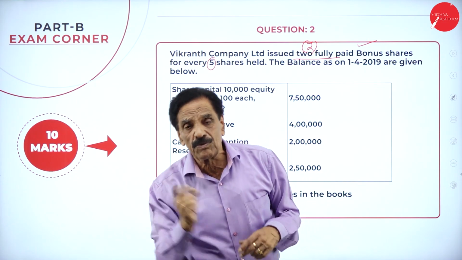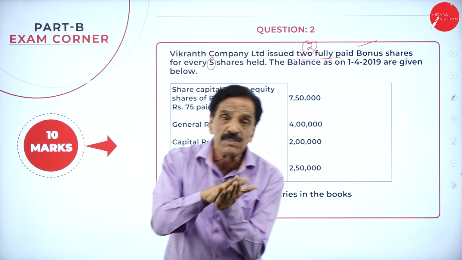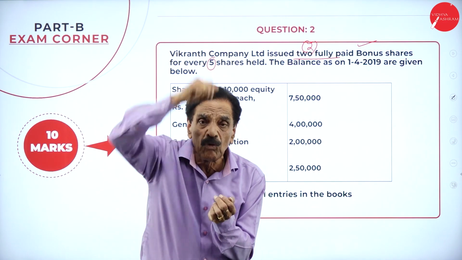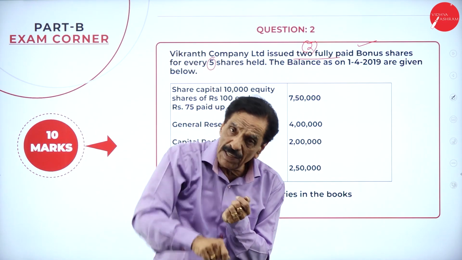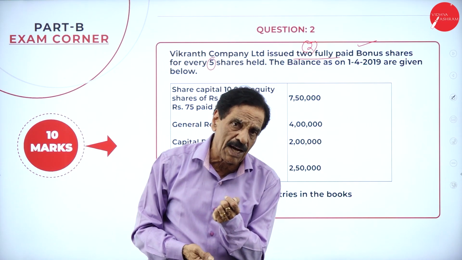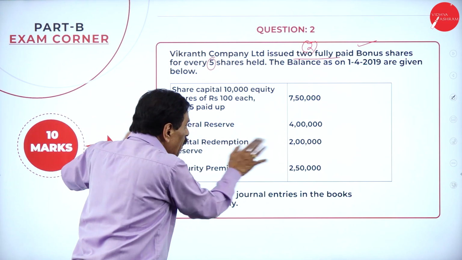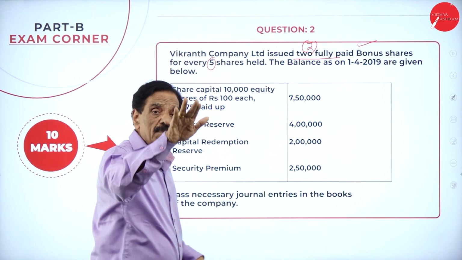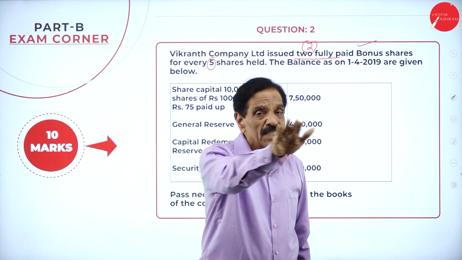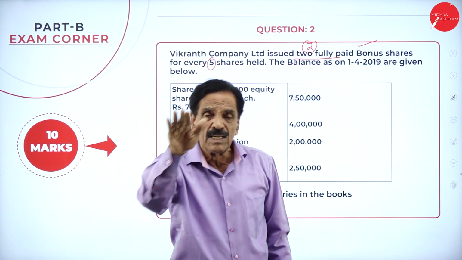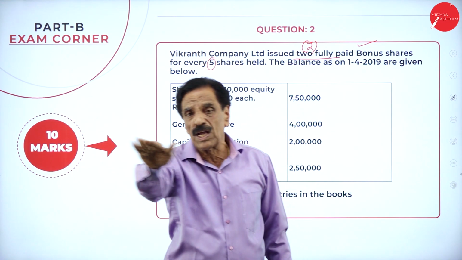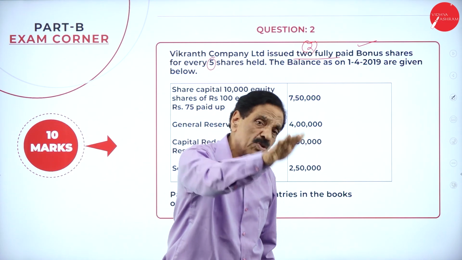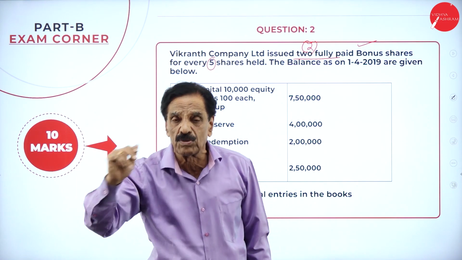So 10,000 into 25 is 2,50,000, which has been declared as a bonus. The bonus can be declared from either the general reserve or the profit and loss account. If you see the balance sheet, there is no profit and loss account, so it is declared from the general reserve. What's the entry? General reserve account debit 2,50,000 to bonus to shareholder account 2,50,000.